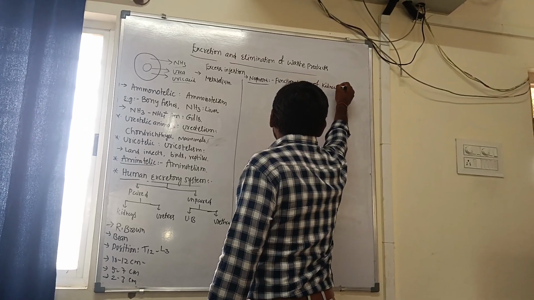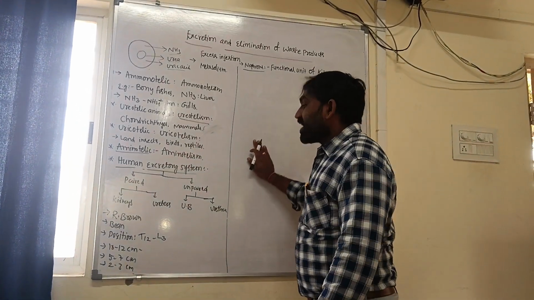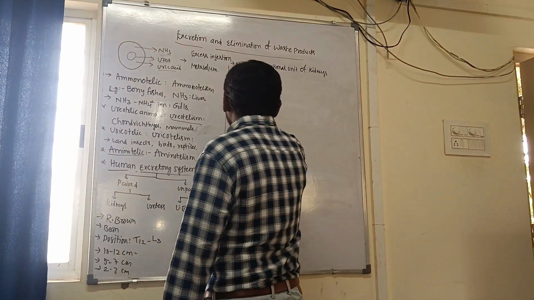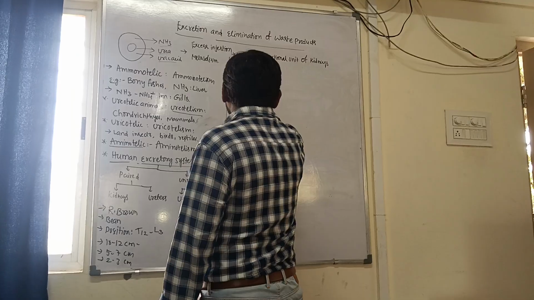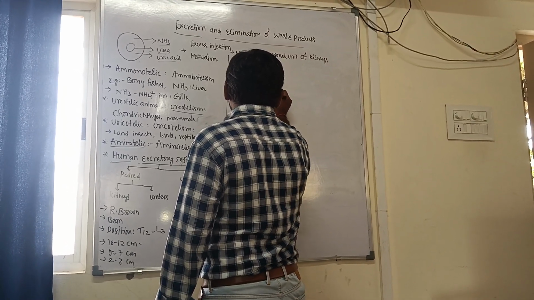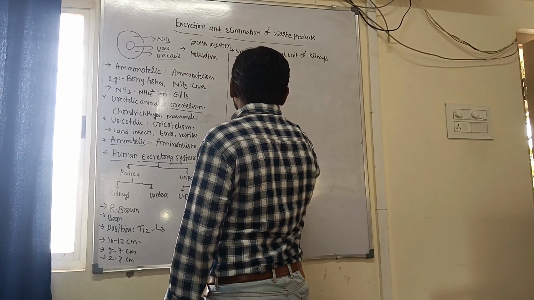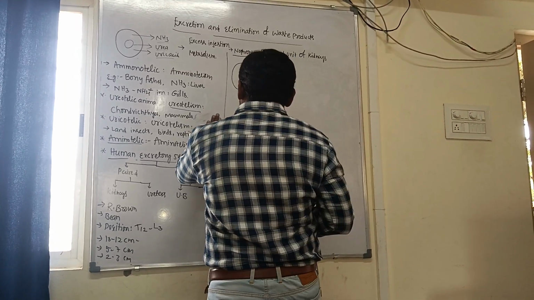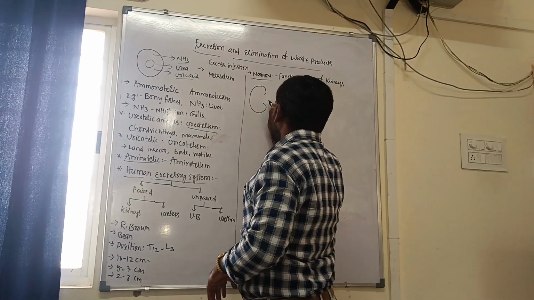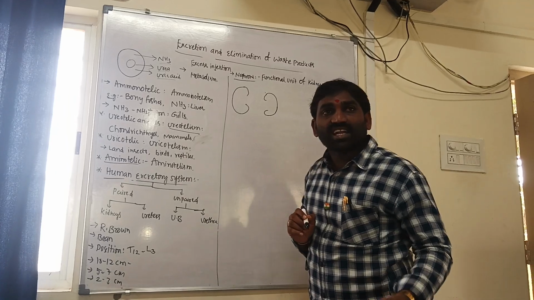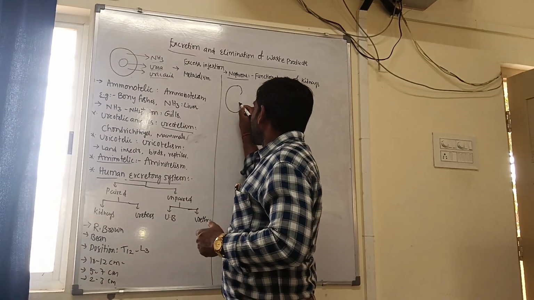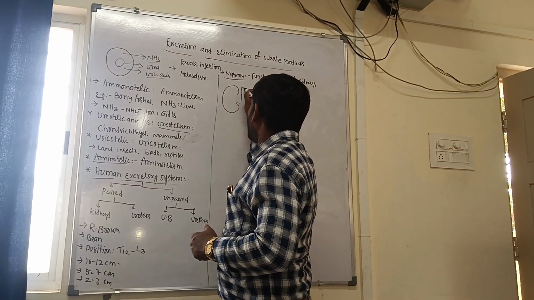Let us draw the longitudinal section of the kidney. First, let me complete the diagrammatic representation of the excretory system. So this is the left side, right side, and the right kidney is always somewhat lower than the left kidney due to the presence of the liver. Liver is the largest organ in the human body.